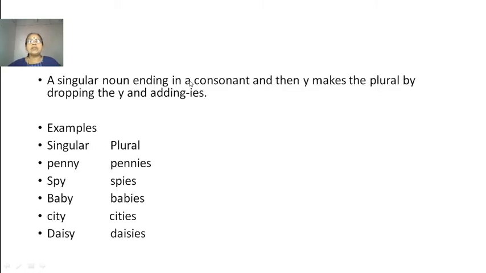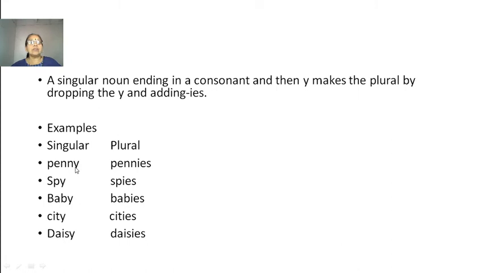There are some nouns which end with a consonant and then y. They make the plural by dropping the y and adding ies. There are some words which end in y, but in the plural the y should be dropped and we have to add ies.